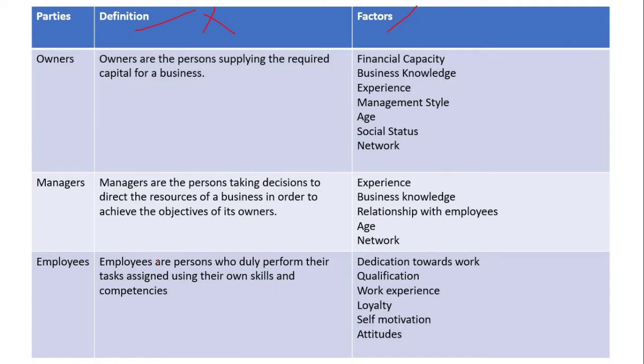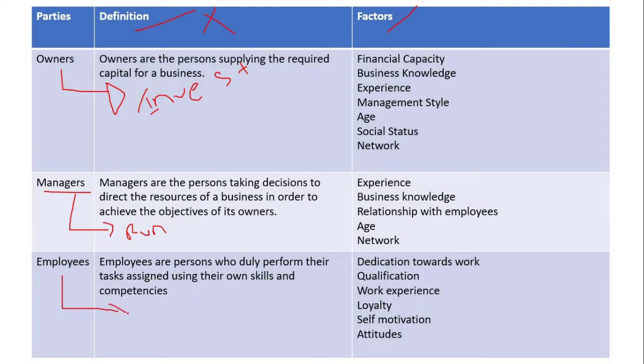In simple terms, an owner is the person who invests in the business. Managers are the people who run the business.